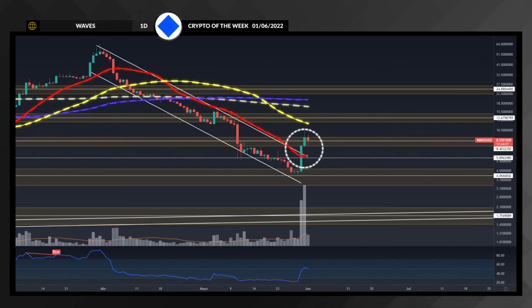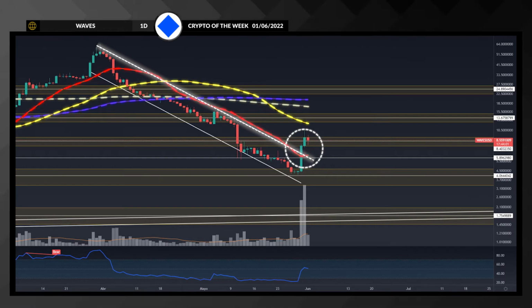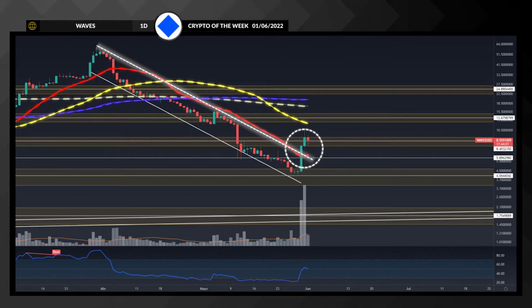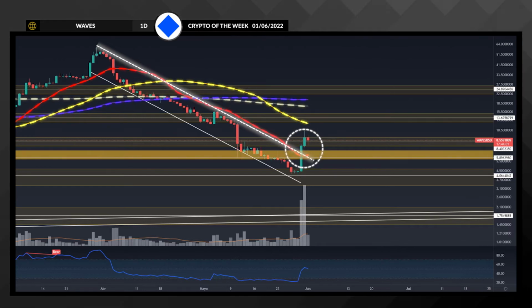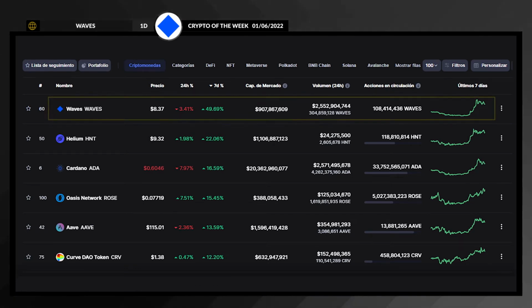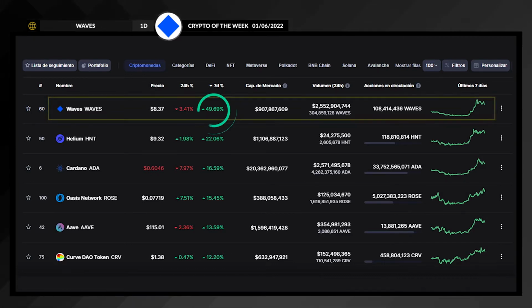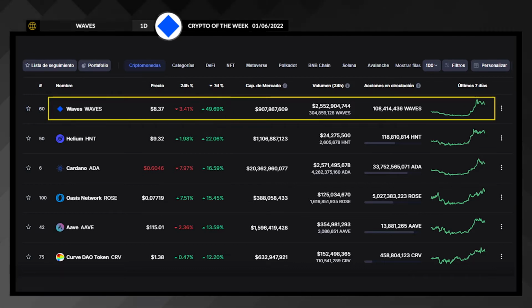If, on the other hand, the price is unable to consolidate, we would see a pullback to the higher part of the parallel channel that converges with the 20-period moving average and an intermediate support at $6. On the CoinMarketCap platform, we can see how over the last 7 days, Waves was positioned in the top 1 cryptocurrencies category according to the growth percentage, with an increase of 50%.